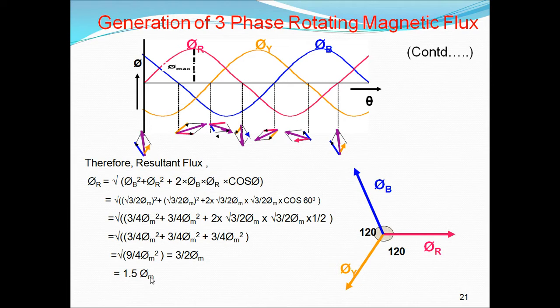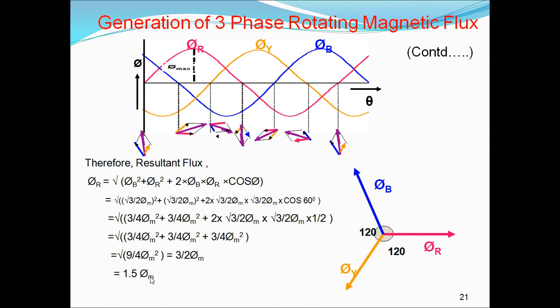So at 0 degrees, the same value 1.5 φm. At 60 degrees, the resultant flux is the same, 1.5 φm. At 120 degrees, 1.5 φm. At 180 degrees, 1.5 φm. At 240 degrees, 1.5 φm. At 300 degrees, again 1.5 φm.